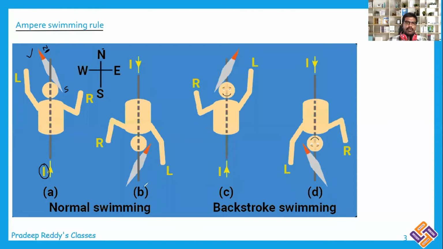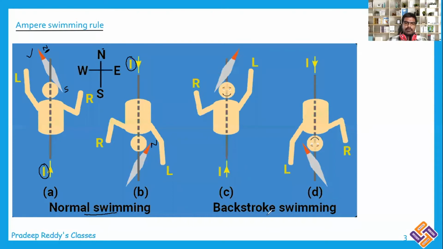And number two, the current direction is reversed. If the current direction is reversed, the deflection of the magnetic compass is reversed and the north shows in the opposite direction to the previous case. This is in the case of normal swimming.